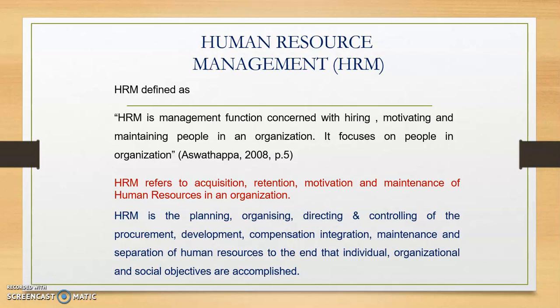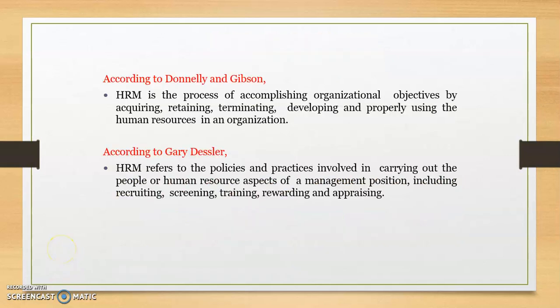An elaborate definition of human resource management also looks at the individual, organization and social objectives also. So even those particular things like individual, organization and social objectives, they also need to be accomplished, they also need to be achieved through our human resource management.